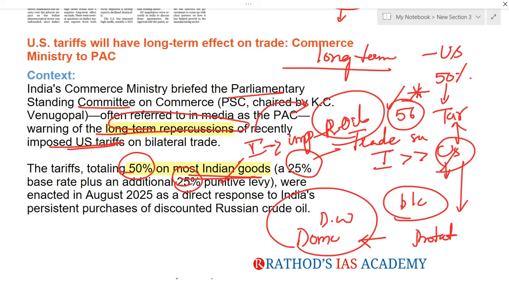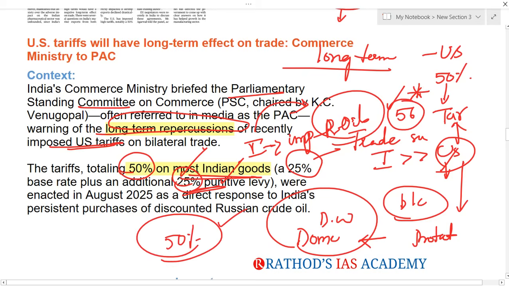The US wants to end this Russia-Ukraine war. So any country which is importing oil as well as energy from Russia, they are imposing tariffs. As part of that, the US is imposing 25% tariff on India. Totally 25 plus 25, it is 50% tariff they are imposing on Indian goods.